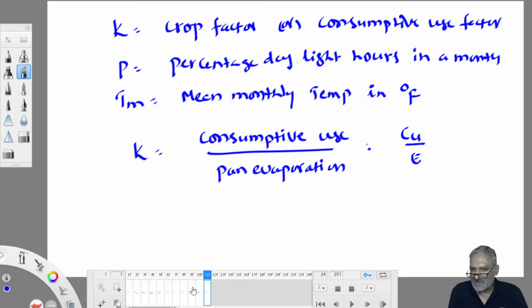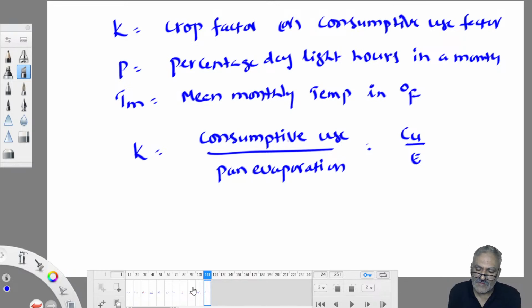In hydropower generation, what happens? Water goes and hits the turbine runner. After hitting the turbine runner, water is collected as it is. That water you can use for some other purpose. So, consumptive use and non-consumptive use. Consumptive use means when you supply water for one purpose, in serving that intended purpose, water is consumed. If no water is consumed, it is called non-consumptive use. So irrigation is an example of consumptive use, and hydropower generation is an example of non-consumptive use. I am talking about civil engineering terms.